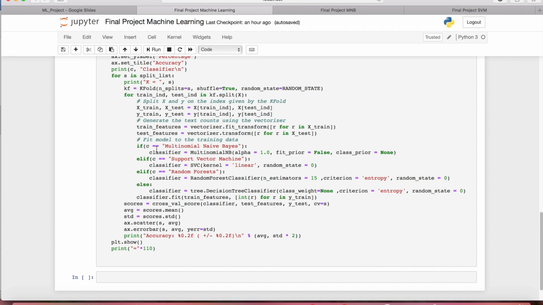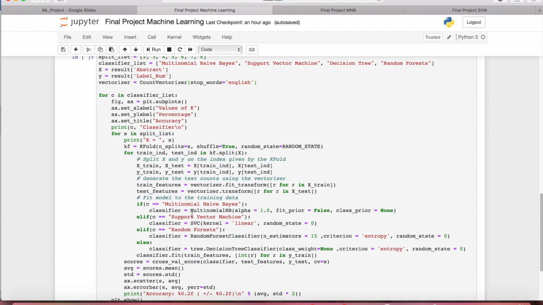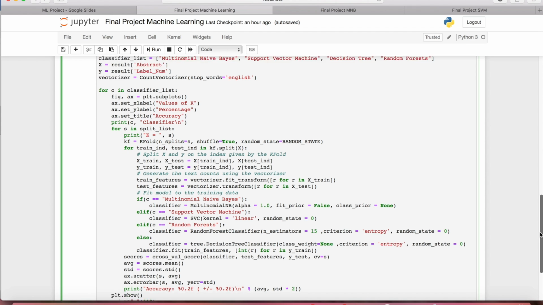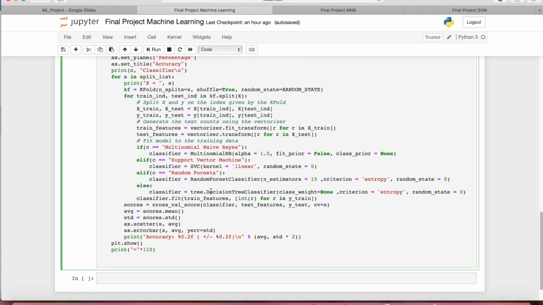Now we'll run different classifiers. If this is a multinomial naive Bayes, we'll call the sklearn method with these parameters. If this is a support vector machine, then we call this method. We're going to do a linear support vector machine. Random forest will be this, and the decision tree is this one. We're using entropy for the information gain.